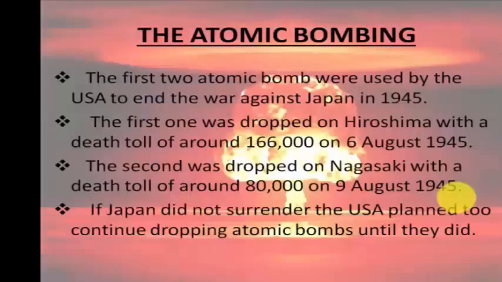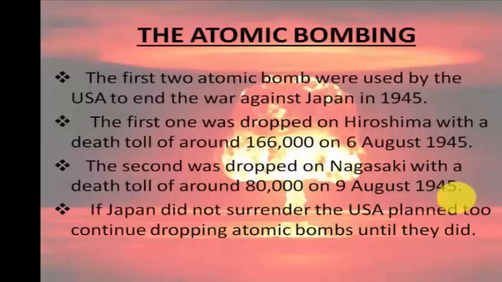Atomic bombing. The first thing that comes to your mind when I talk about atomic bombing is the Hiroshima and Nagasaki bombing. And exactly, the picture below also shows the bombing which was done on Hiroshima and Nagasaki. The first two bombs were used by the USA to end the war against Japan in 1945. They had a war with Japan.